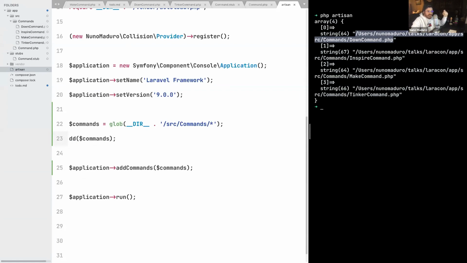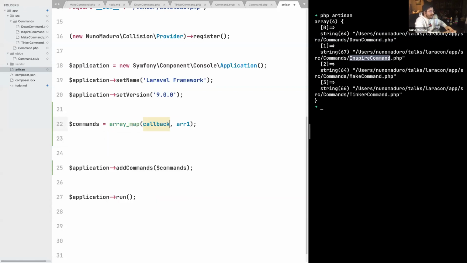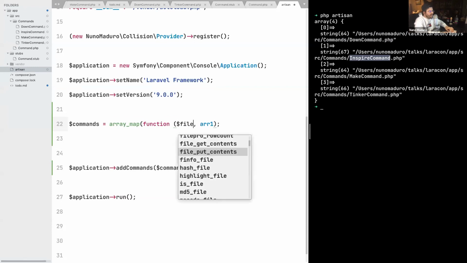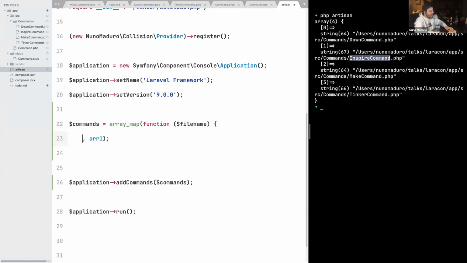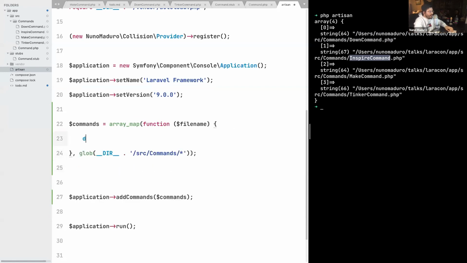So for now, we need to somehow grab the class name, so then we can array map within this array and create command objects. So something that we can do is just array map, for example, and pass a function that will receive the entire file name, and then put the glob as an array of this array map. So now if I dump the file name, I expect to see the down command only, which I do. So here is just a down command.